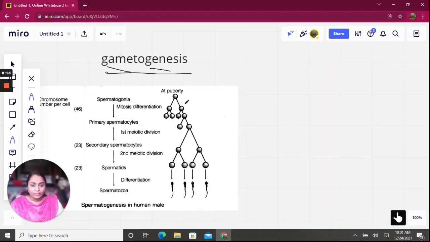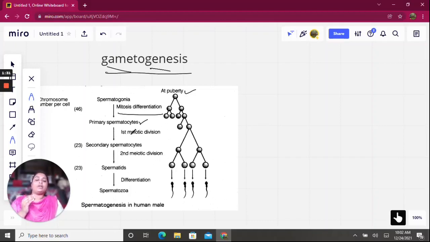If you see the diagram, at the age of puberty, in males, a lot of spermatogonia are produced. They are produced from the male germ cell spermatogonium. And this spermatogonia undergoes mitotic division and produces a lot of spermatogonia. And few of that spermatogonia undergo differentiation and transform into primary spermatocytes. The primary spermatocyte is the first step of spermatogenesis.